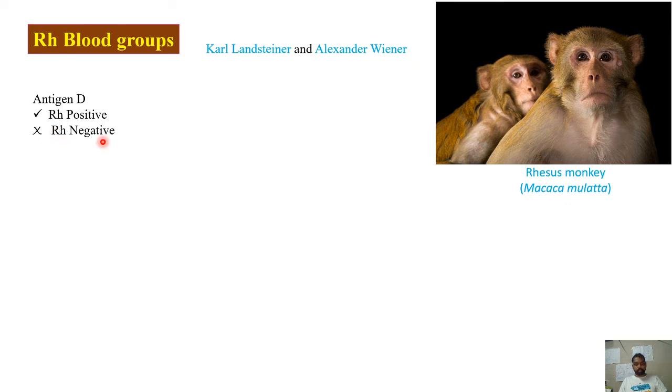So whenever I say the person is A positive, that means on the RBC surface he is having antigen A and RH antigen, that is antigen D. The same way, if I say the person is O negative, on the RBC surface there are no A or B antigens and no D antigen also. That's what O negative will be.